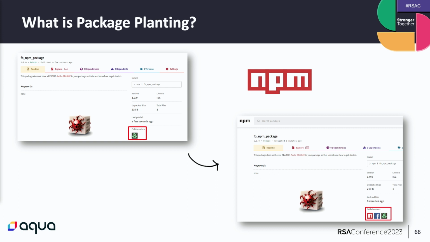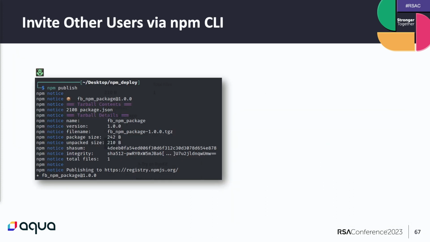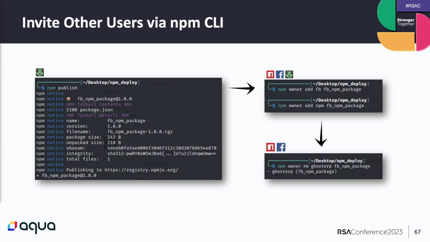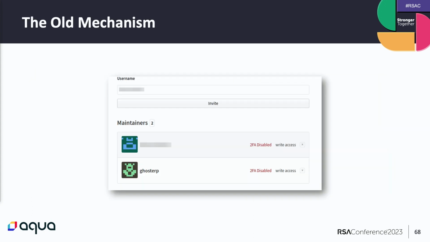As you can see here, first of all, the attacker uploads a malicious package and then adds a user with high reputation, like the profile of NPM and Facebook, as the owner of the malicious package. This is a really simple vector that could be done via the NPM CLI. First of all, the attacker uses npm publish, then the attacker uses npm owner add. And after this, the attacker removes himself from the ownership of the package in order to make the package appear more innocent.